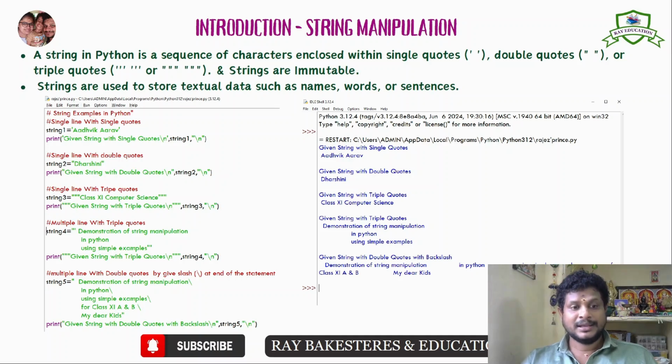Example 1 is on declaring the string in various styles. So we introduced the string in single quotes, double quotes and triple quotes. The first example here is within single quotes. String1 is equal to, in single quotes, Atvik Arav. Atvik Arav is a sequence of characters. This sequence of characters has been enclosed within single quotes.